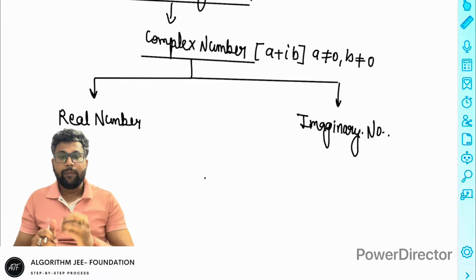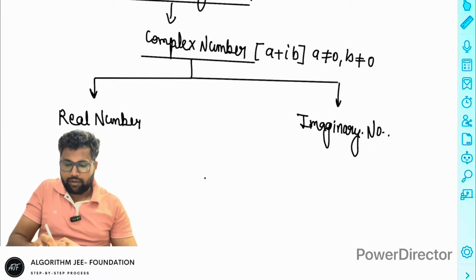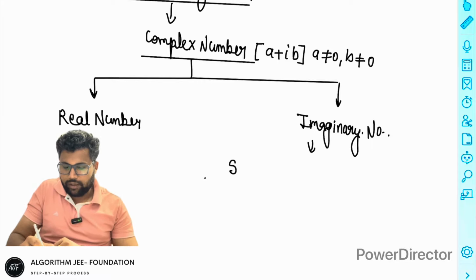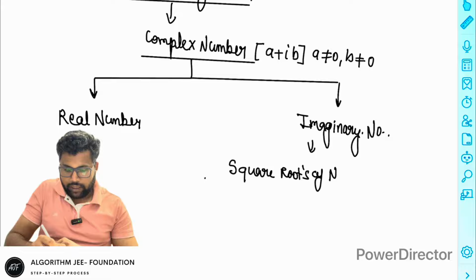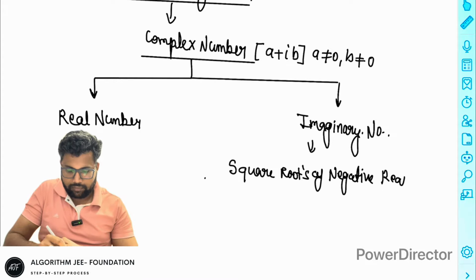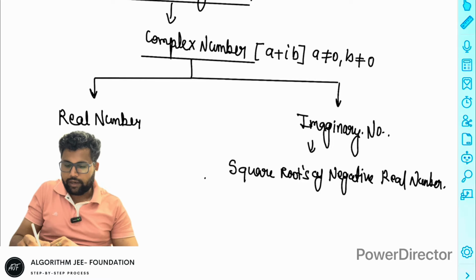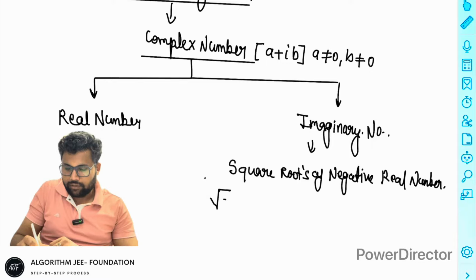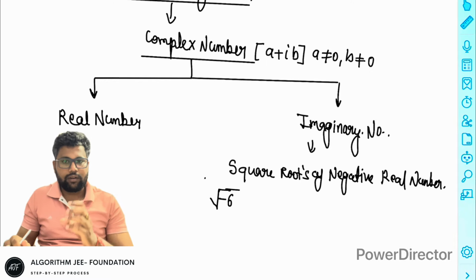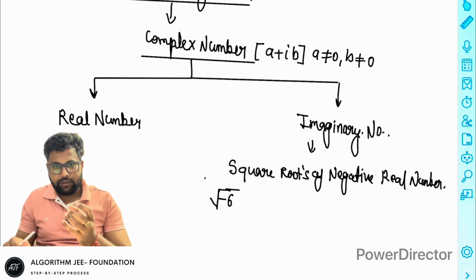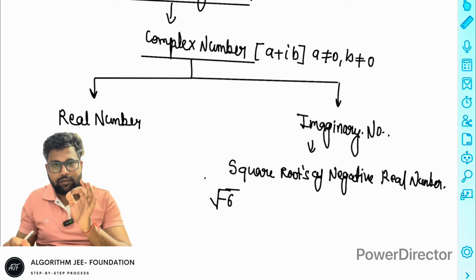Imaginary is basically the square root of a negative number. That is the name imaginary: square roots of a negative real number. It is represented by square root of a negative real number like this. 6 is a real number, minus 6 is real, and its square root is an imaginary number.